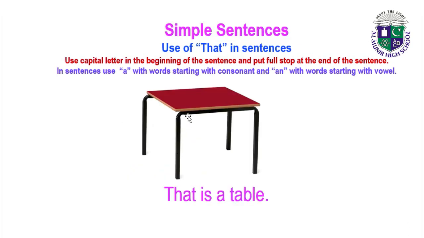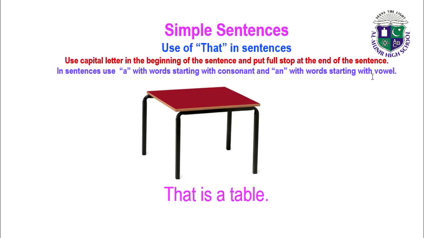Now we have to make the sentence of table. So remember to use that in the sentence. The rule of writing the sentence is: use a capital letter in the beginning of the sentence and put a full stop at the end of the sentence. And in sentences, use A with words starting with consonants.